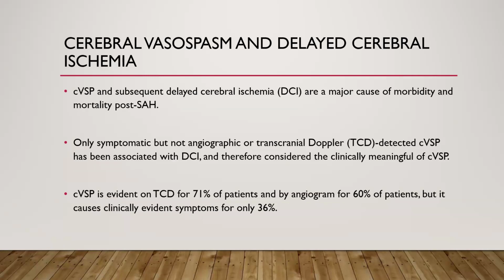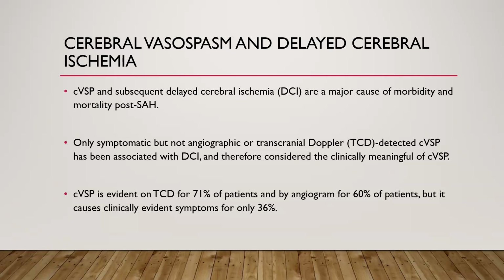Now, the next complication is cerebral vasospasm and delayed cerebral ischemia. Cerebral vasospasm and subsequent delayed cerebral ischemia are the major causes of morbidity and mortality post-SAH. Only symptomatic, but not angiographic or transcranial Doppler detected, cerebral vasospasm has been associated with delayed cerebral ischemia and is therefore considered the meaningful form of cerebral vasospasm.